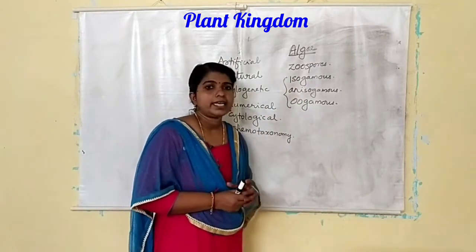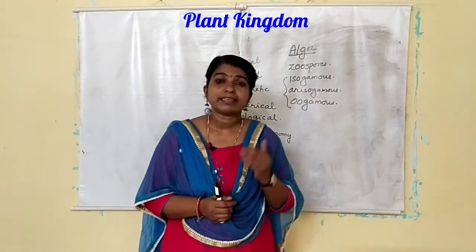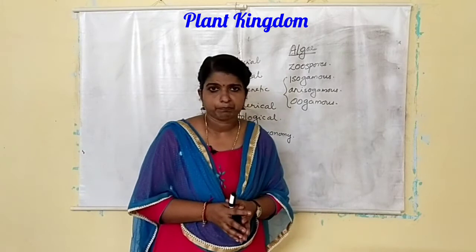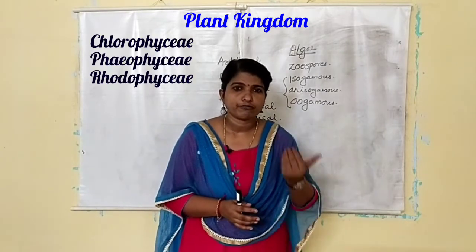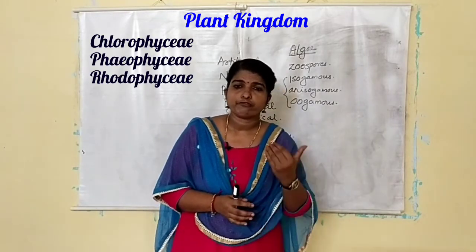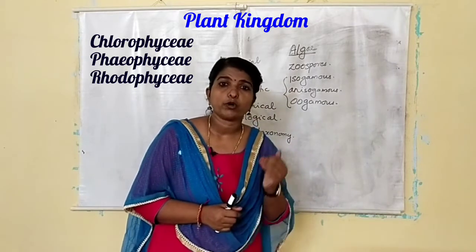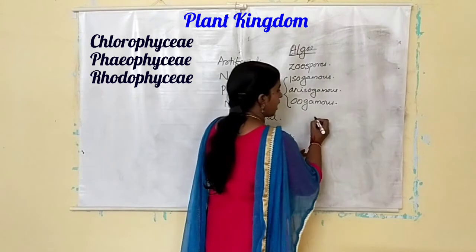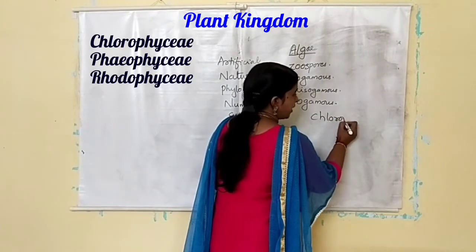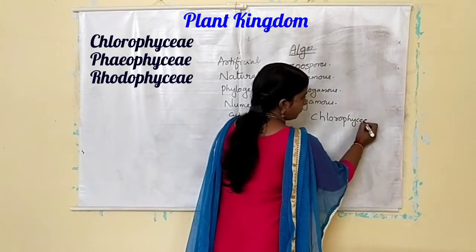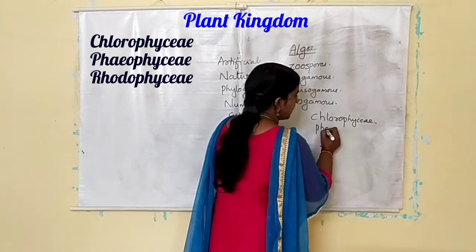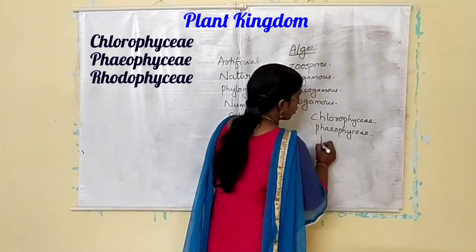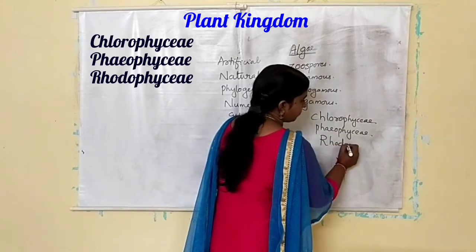This algae is divided into 3 classes based on the pigments present in it. That is Chlorophyceae, Phaeophyceae and Rhodophyceae. So the important classes of algae are Chlorophyceae, Phaeophyceae and Rhodophyceae.